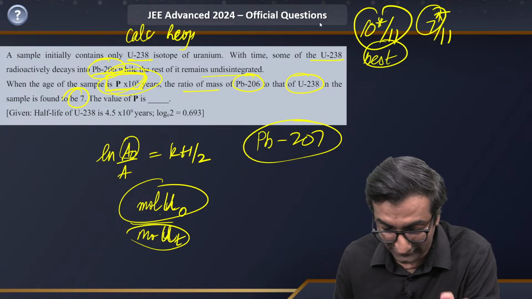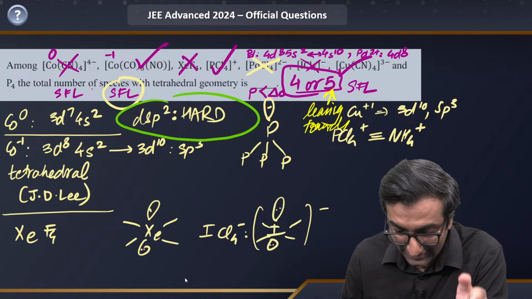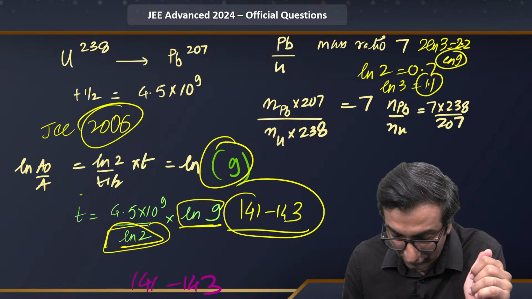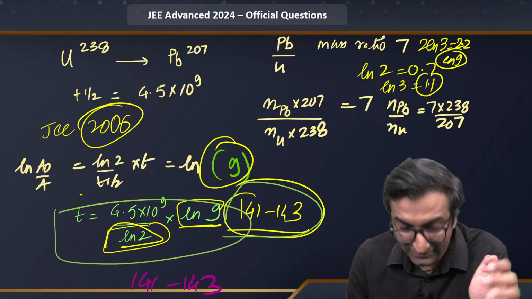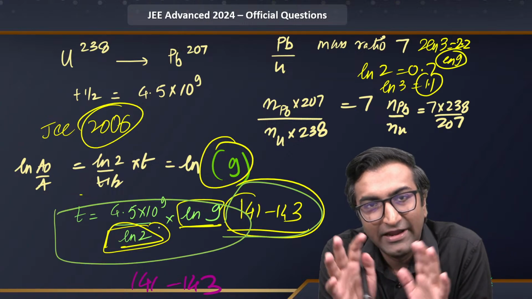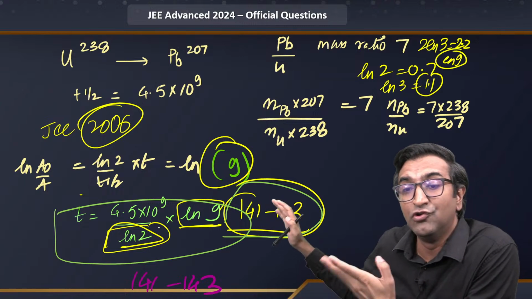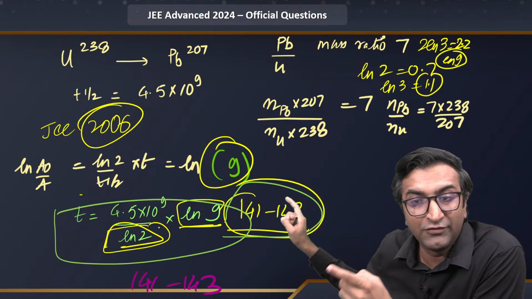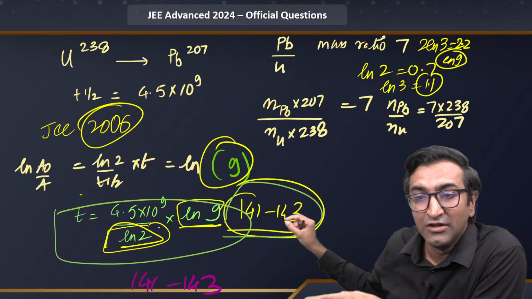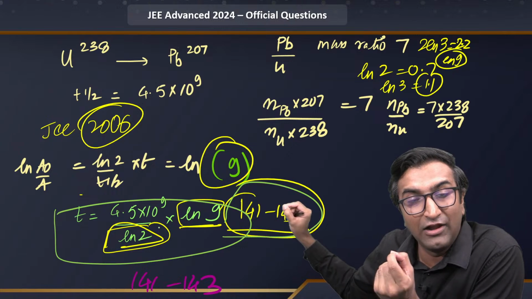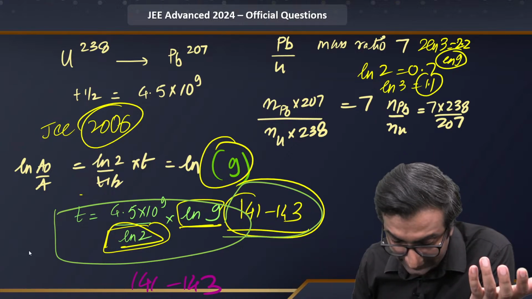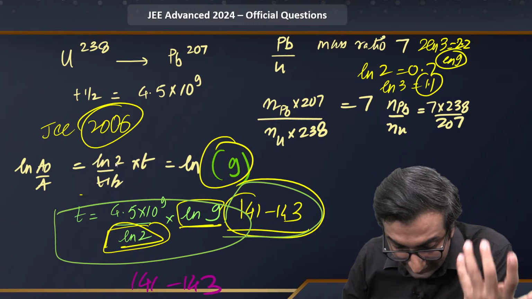Look at this. Yeah, this is exactly what we said over here. 141 to 143, simple, straightforward things. Well, not simple, yaar. There is pressure in the exam. I understand it's not that simple, but I'm saying that the elegance of this solution is that you just get a couple of things. This is like an old JEE question where you just have to substitute log values and you get the answer. That's why I'm calling it elegant. It's not simple, but I like it.